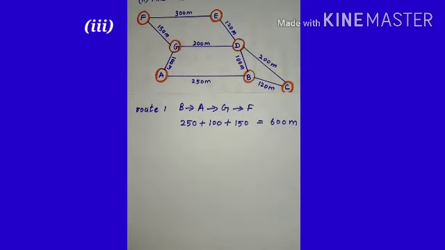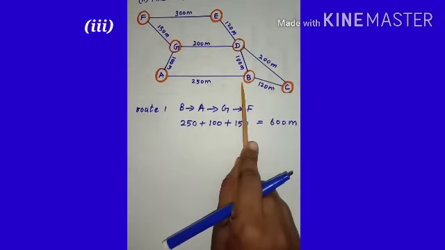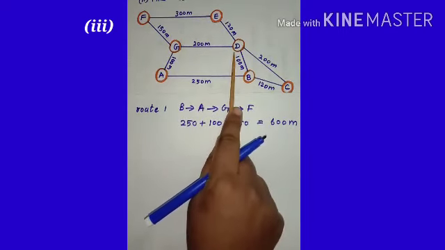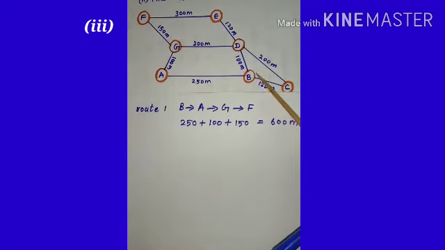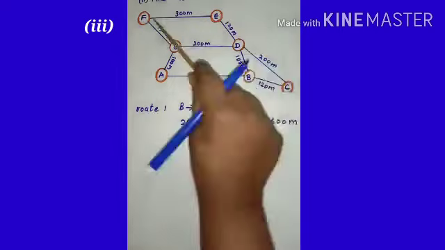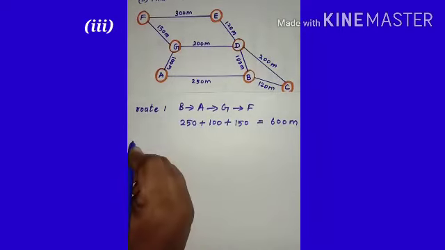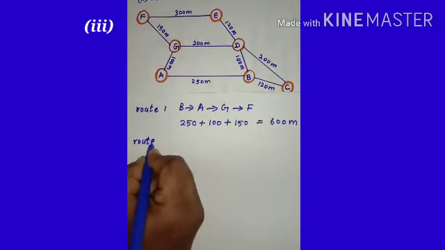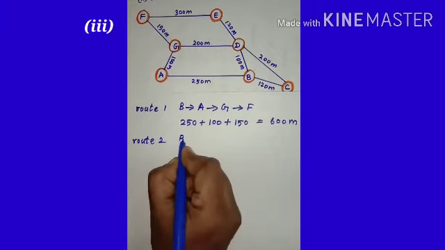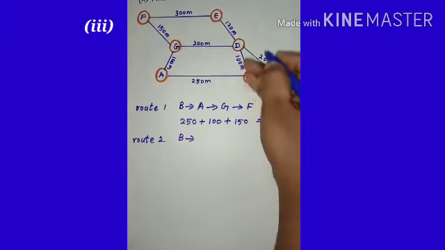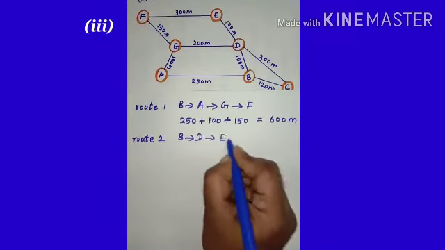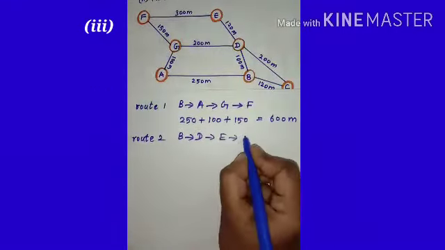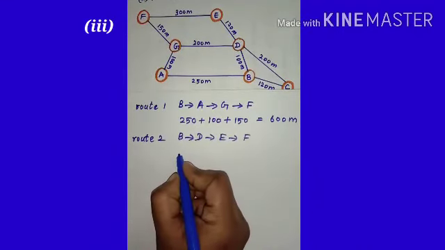So second one, we can go through B to D, D to E, E to F. So students, from B to D, D to E, E to F we can go. So route 2 is from B to D, D to E, E to F. So what is the distance?